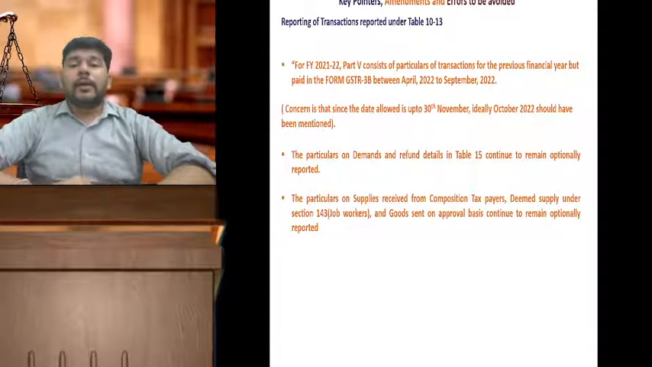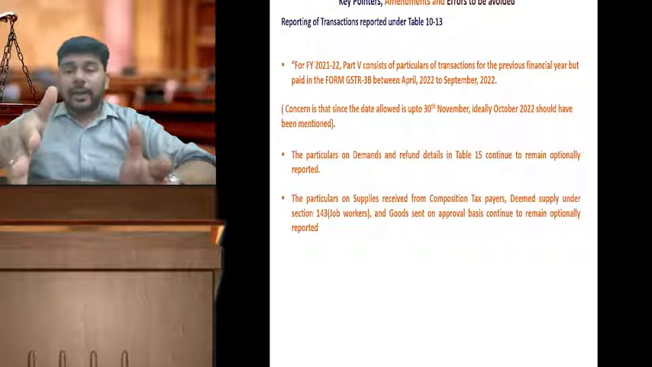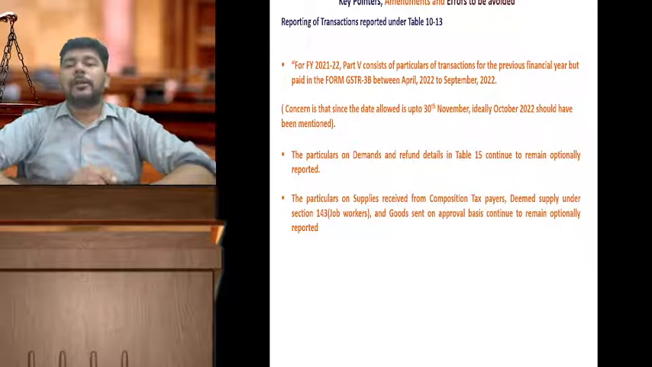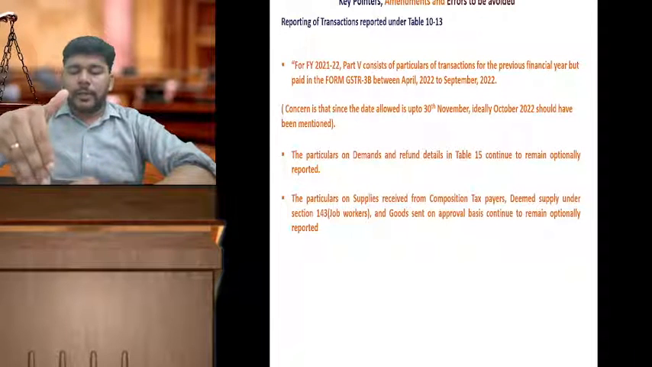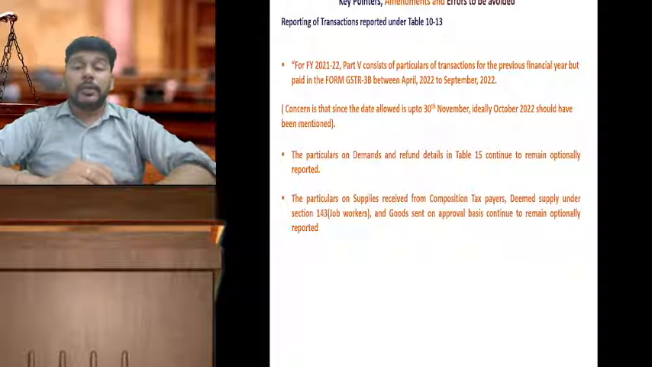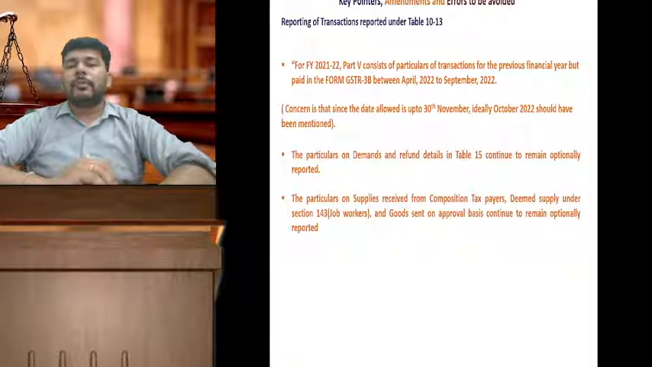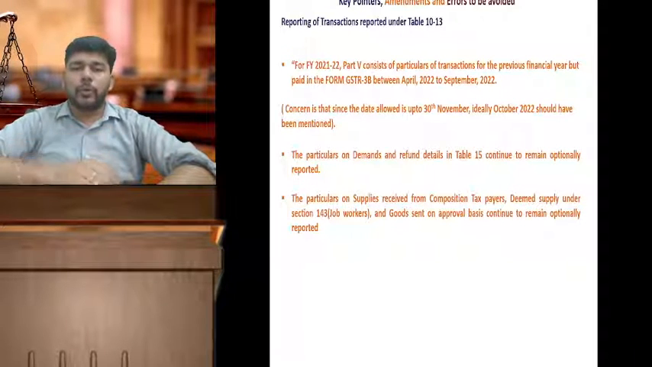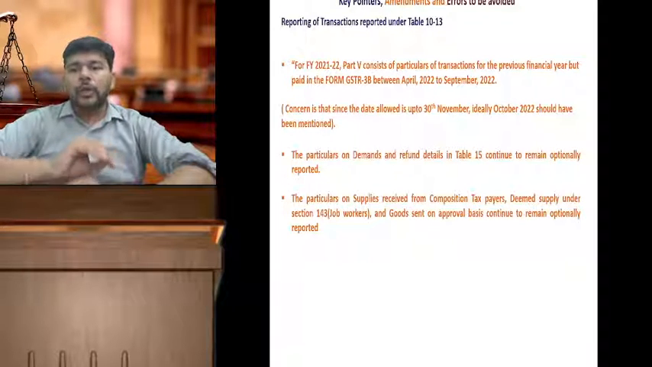Table number 10 to 13, there are a few amendments over here. For the financial year 21-22, the part 5 consists of the transactions for the previous year. I prepared this presentation just 3 or 4 days before, but I think on 19th or 20th of November the circular has already been issued by the CBIC that what you are supposed to report in table number 10 to 13 is all those transactions which were reported in the GSTR 3B returns from 1st April 2022 to 30th November 2022.